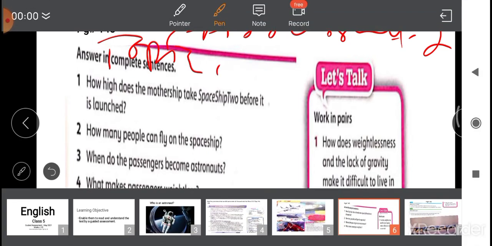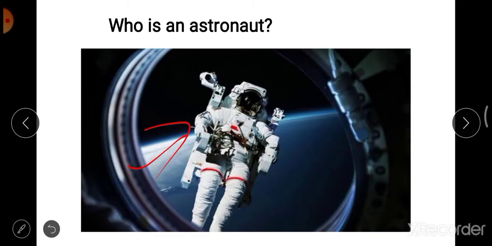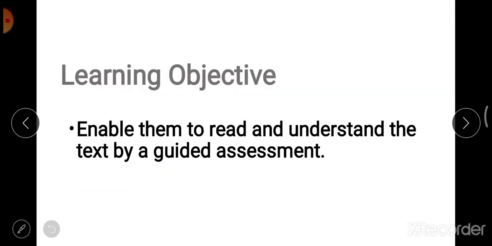Comprehension and the golden ticket to outer space. The topic is the golden ticket to outer space. And after writing topic, what do you have to write? The learning objective. What will you write? Learning objective, that is, enable them to read and understand the text by guided assessment. So you will write this learning objective.